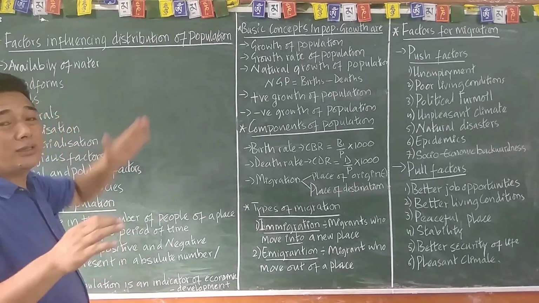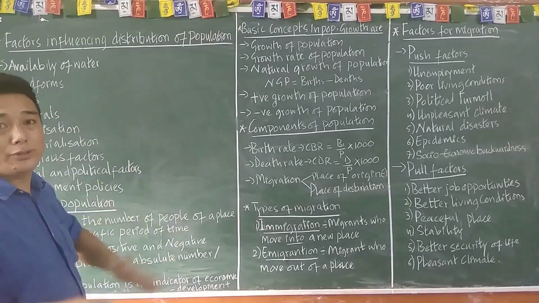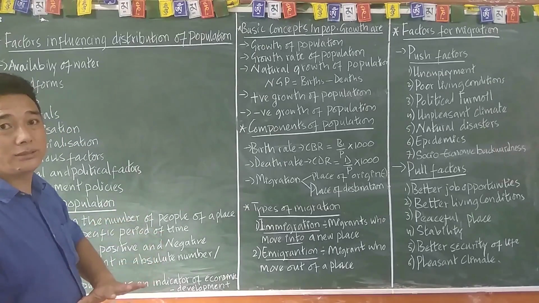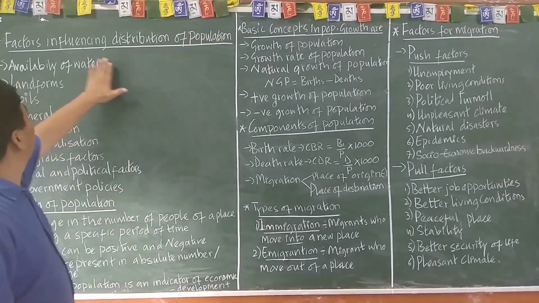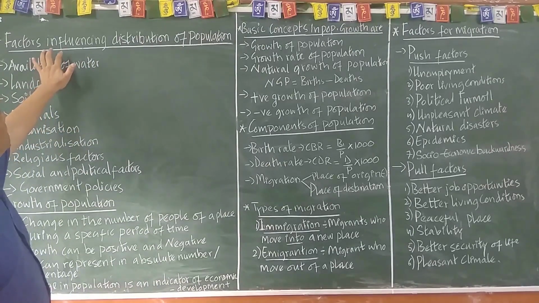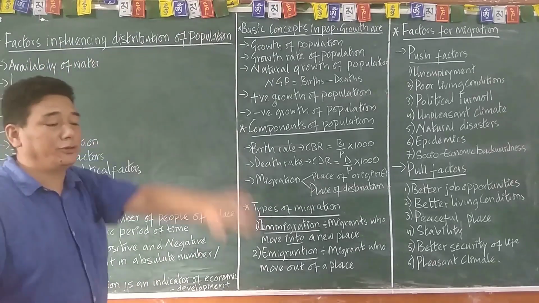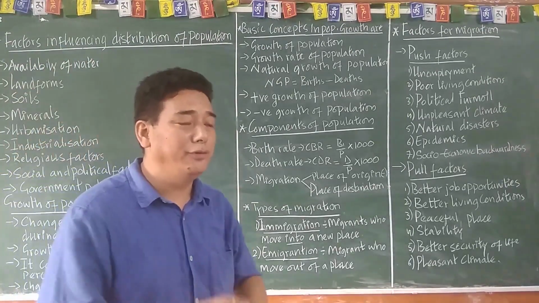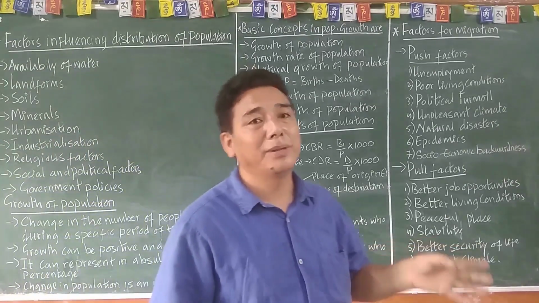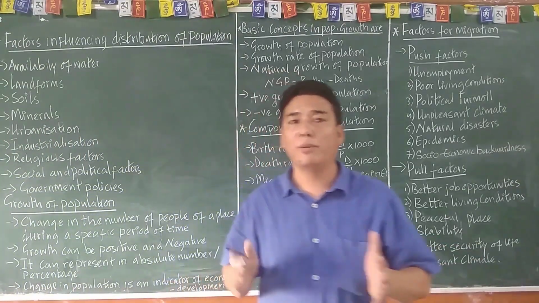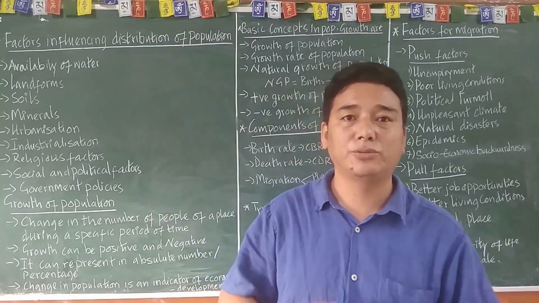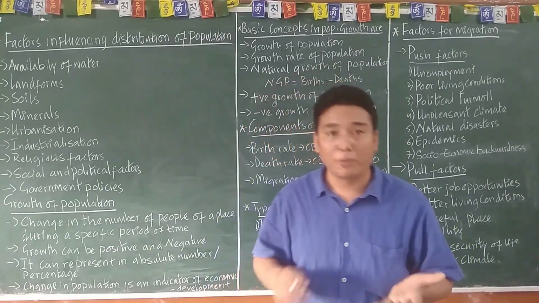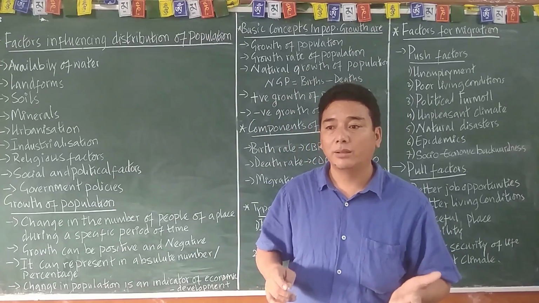At the same time, we have learned about the world's distributions of populations and density in detail, right? And now we are going to touch on the factors influencing the distribution of population. What are the factors that have influenced why some countries and some places have more population, and some areas have less population? What could be the reason? What could be the probable reason? Is that clear? All right.